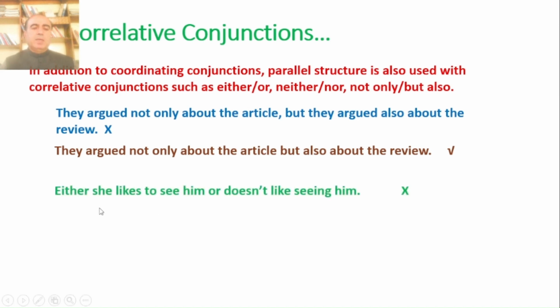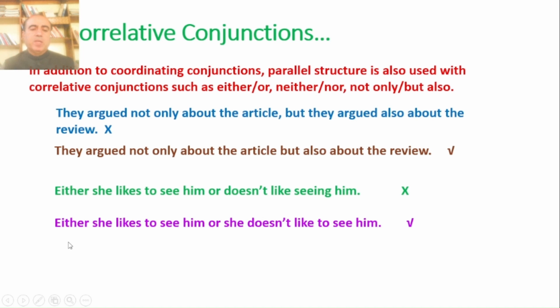Either she likes to see him or doesn't like seeing him. Again, what is the issue? Either is before she here, and in case of or, after or, there is no second part of she. So let us see how it is corrected. Either she likes to see him or she doesn't like to see him. So we have placed she here. It was missing. By placing she here, we have corrected our error.